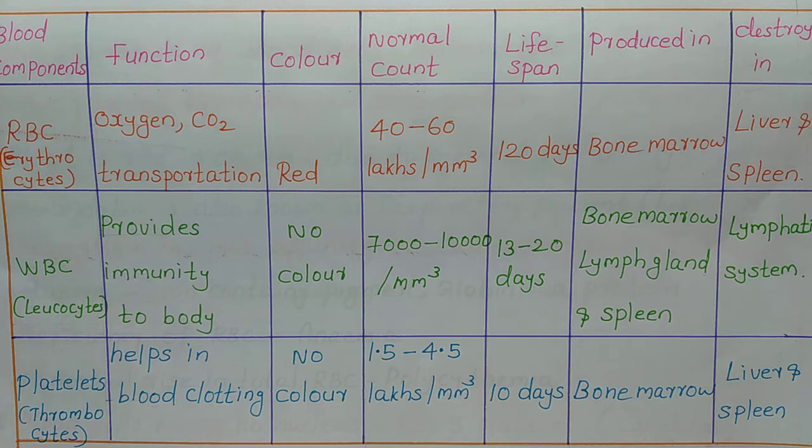And its lifespan is 10 days. Produced in bone marrow, same as RBC, platelet also produced in bone marrow, and it is destroyed in liver and spleen. After 10 days it will be destroyed in liver and spleen.